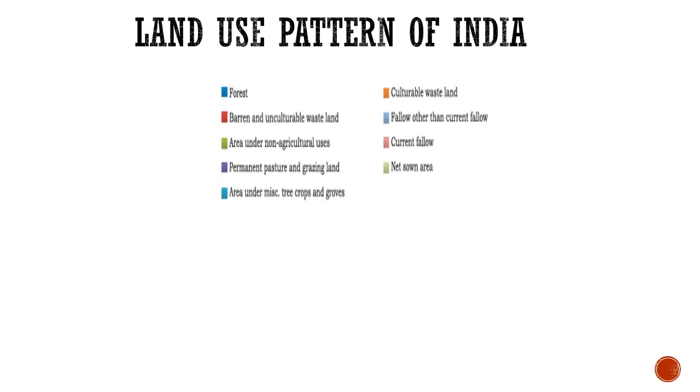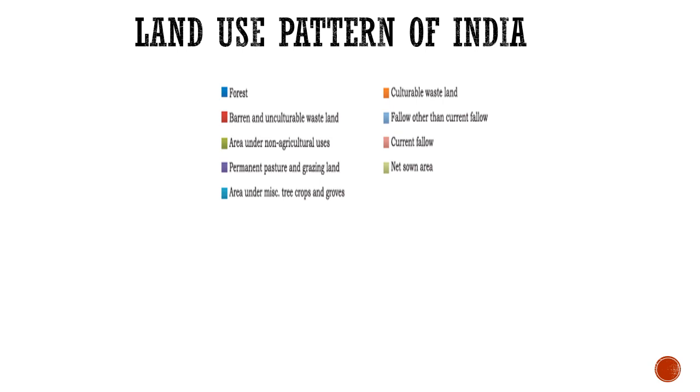Land use pattern of India. In India, land is also used for almost all purposes. It has forest land, barren and cultivable wasteland, area under non-agricultural uses, permanent pastures and grazing lands, area under miscellaneous tree crops and groves, cultivable wasteland, fallow other than current fallow land, and net sown area. As the land use pattern of any region does not remain fixed, it changes with change in time and technology.